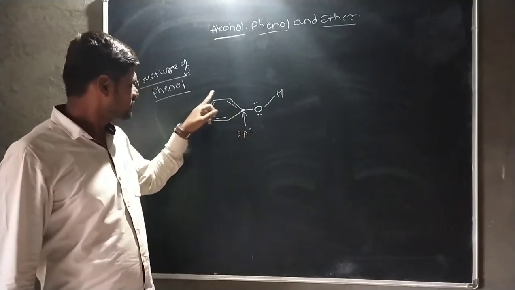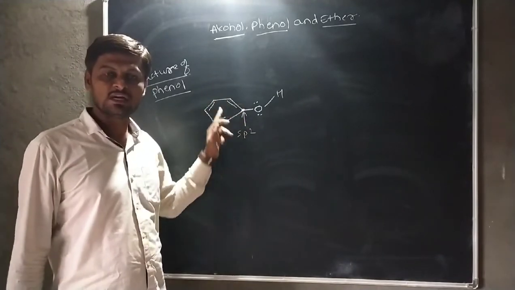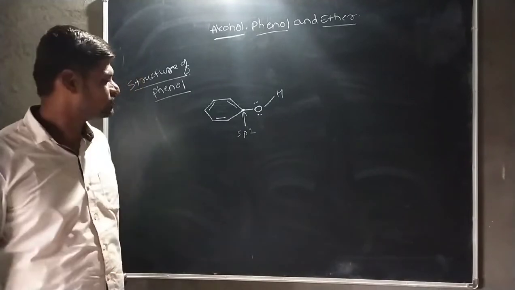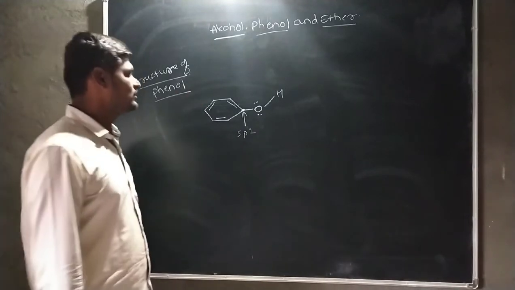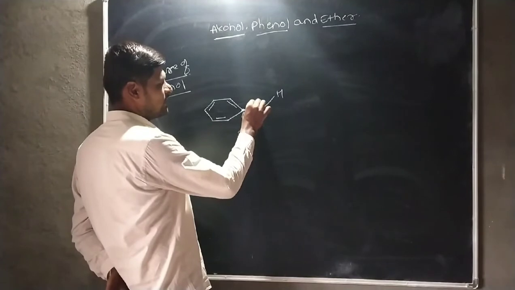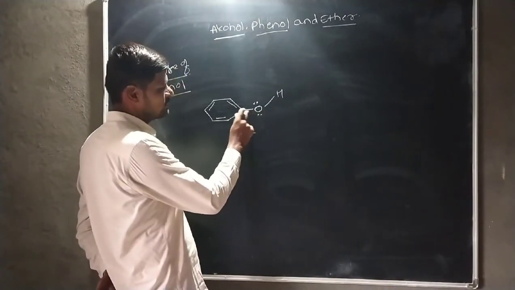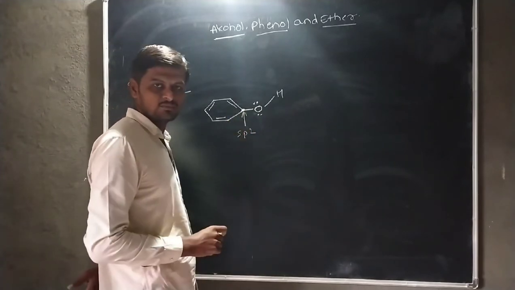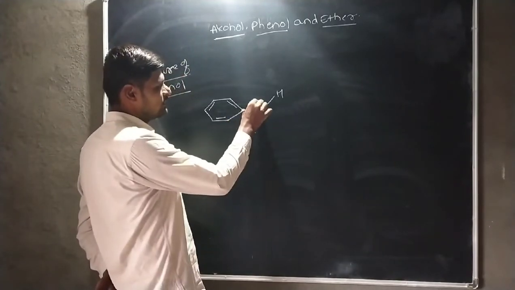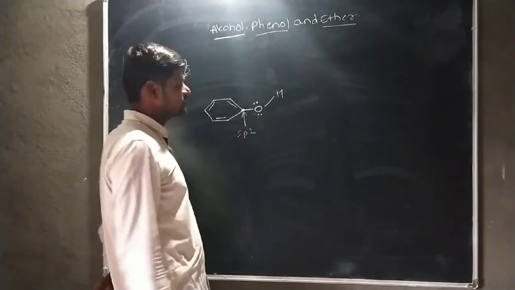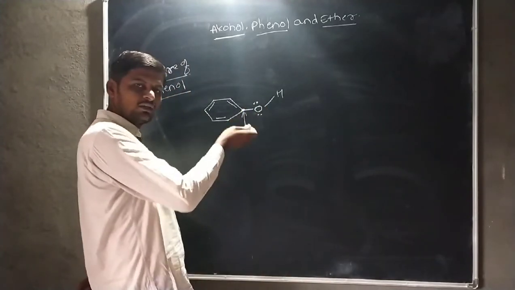Okay. Then this benzene shows the conjugated system. That means in this benzene ring there are alternate single and double bonds. Then this oxygen which carries a lone pair, firstly we show the single bond between carbon and oxygen atom. Then the lone pair of the oxygen atom is involved in conjugation.